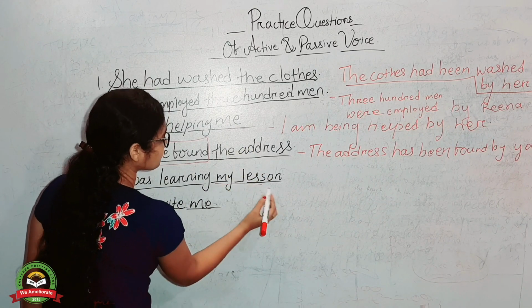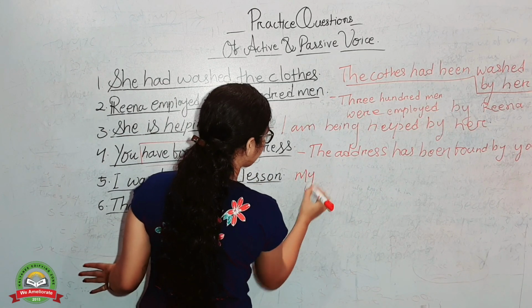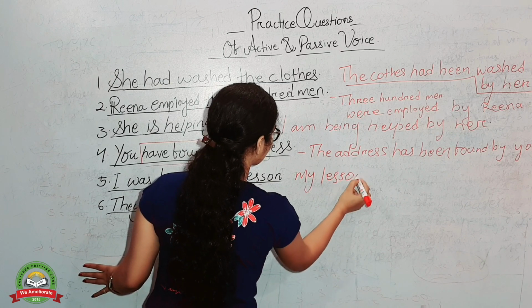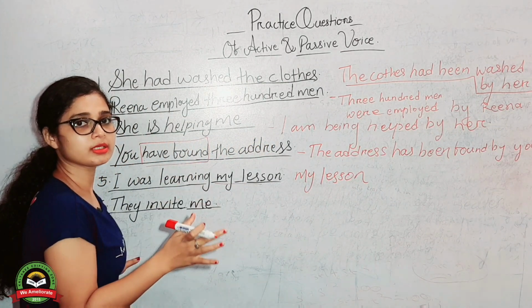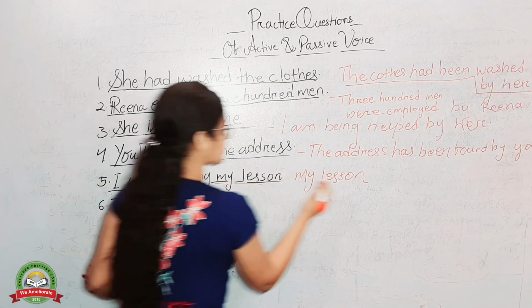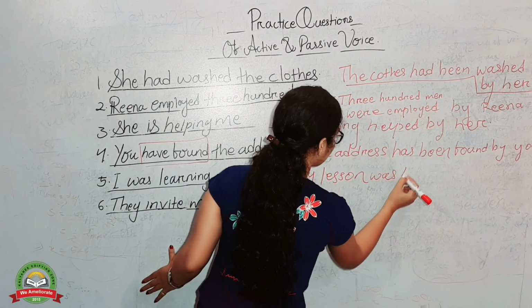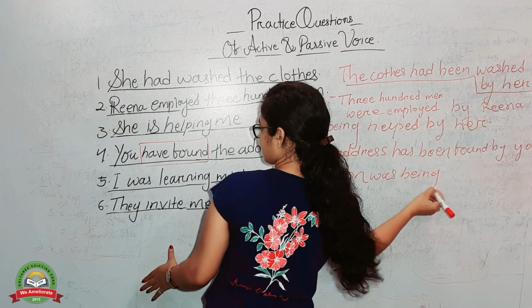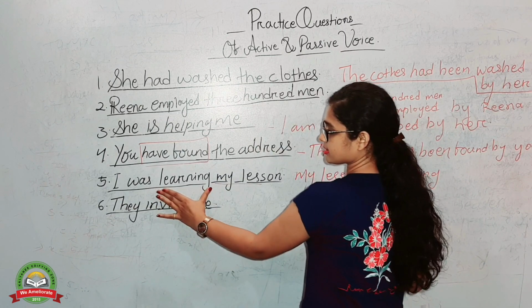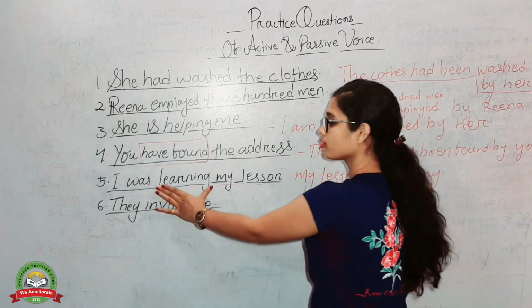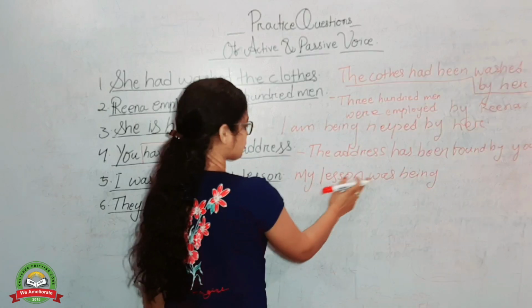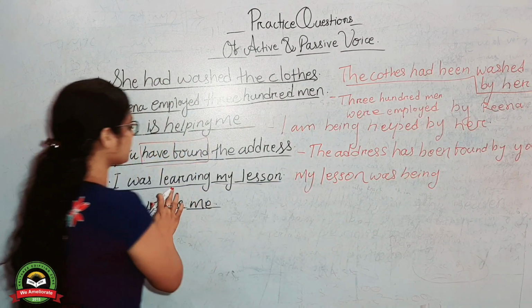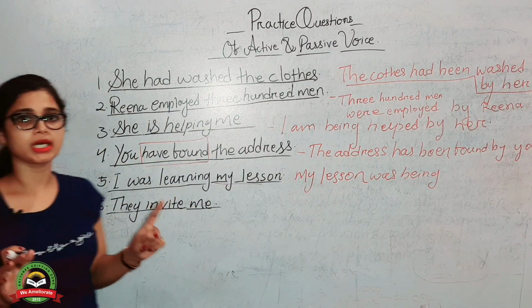What is the object here? My lesson. What will be? Plural or singular? Was. My lesson was being. As it is in past continuous tense, there is ing in the verb. That's why we have used here being. My lesson was being learn. What is the verb 3 form of learn?